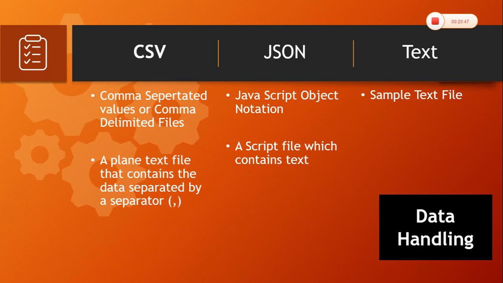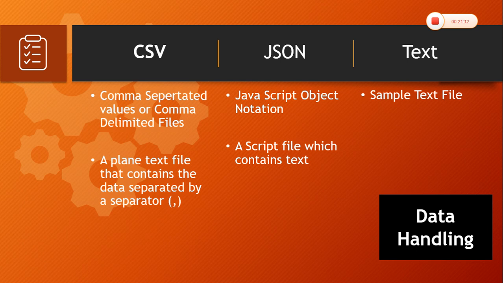Now coming to the third one, how we handle the data in R. So handling the data, the basic three data types that we handle in R are CSV, JSON, and text. So what is a CSV? As we clearly see, the CSV is a comma separated value or comma delimited file, a plain text file which contains the data separated by comma. That is, we can provide a separator called comma.